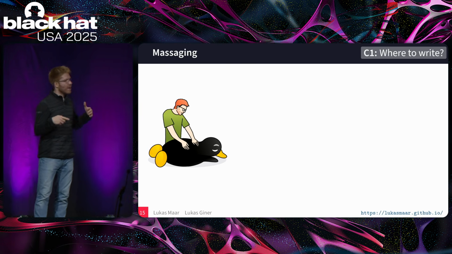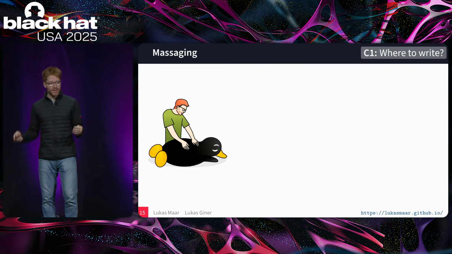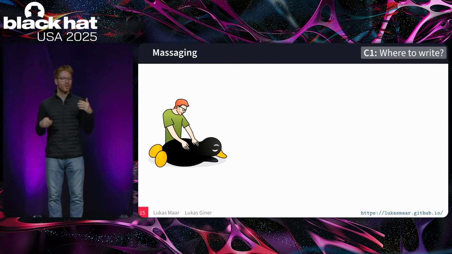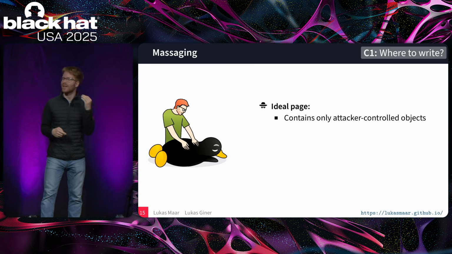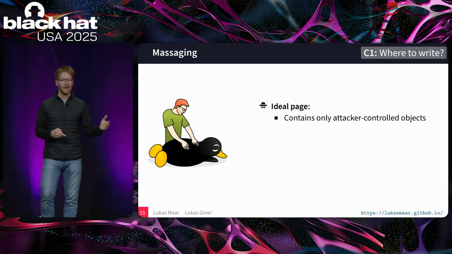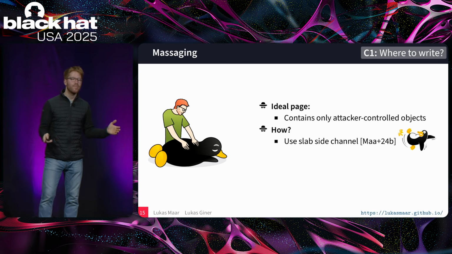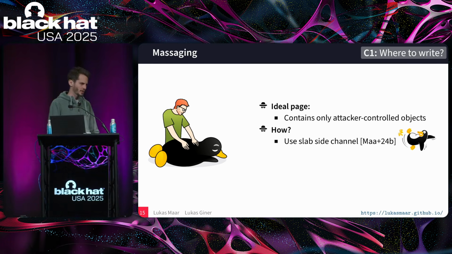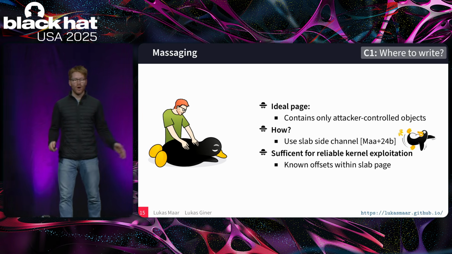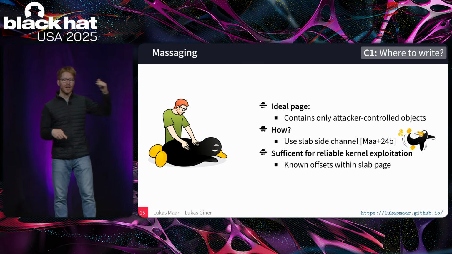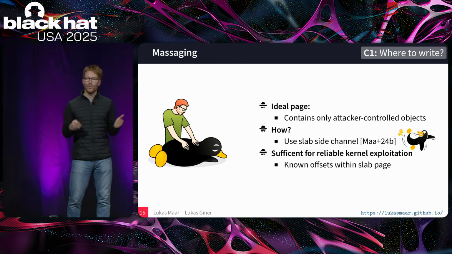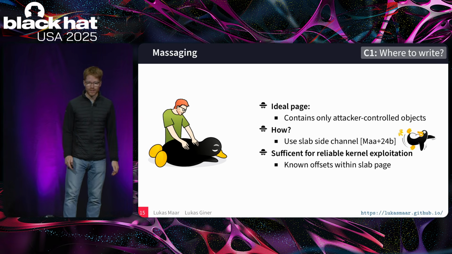And to get to the actual object locations, we massage the Linux kernel allocator. We massage it so that our target page only contains attacker-controlled objects. We do it by using a slab timing side channel. So this is how we got that page full of green message objects before? Yes. So we don't know the order, do we? No, we don't know the order, but we don't need to because we know the offsets where all of these objects are located. And as we show later, this is sufficient for reliable and stable kernel exploitation.